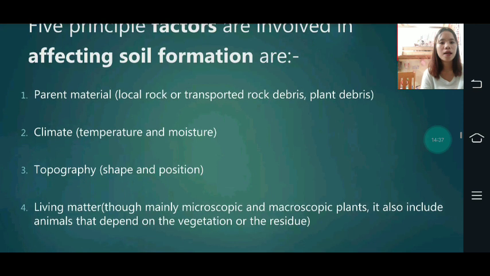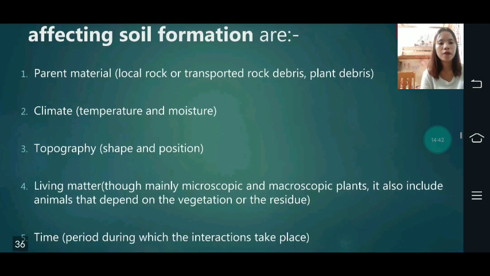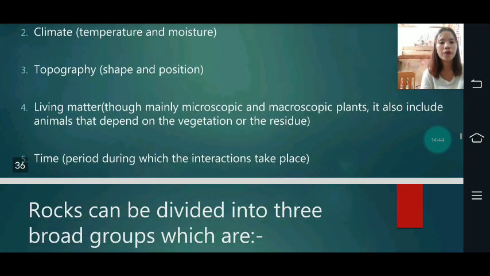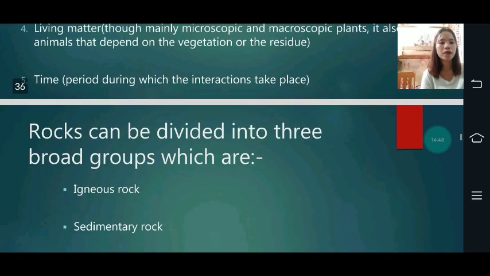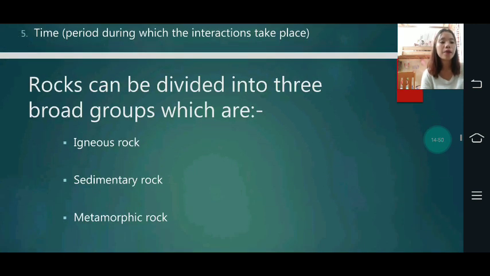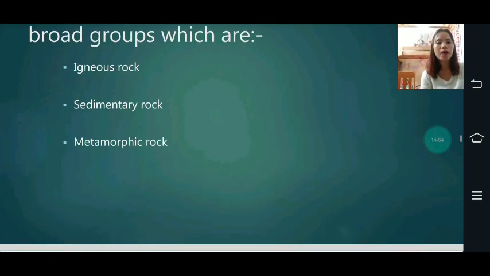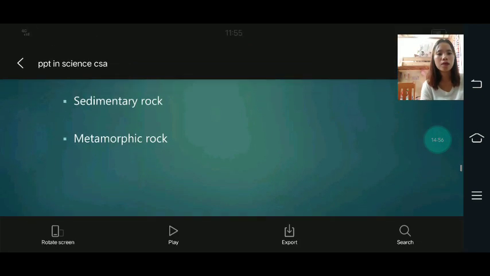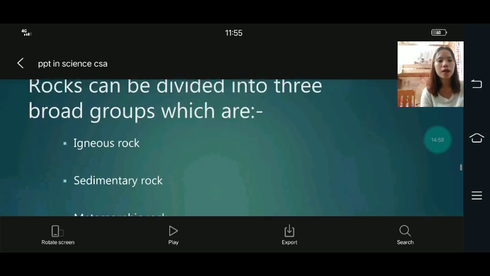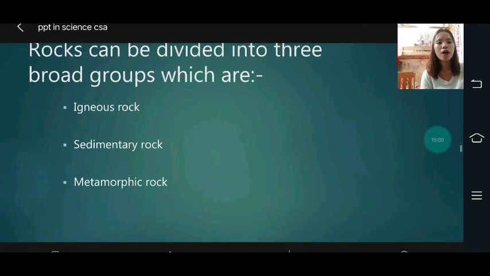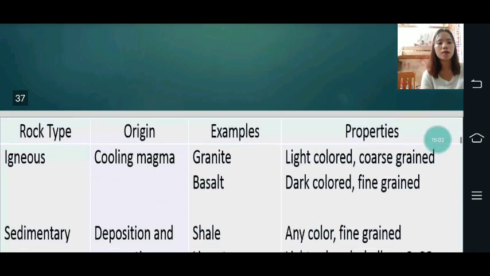The second is climate, temperature. Then the third, topography. Then fourth, living matter. Then fifth, the time period during which the interactions take place. Then rocks can be divided into three broad groups, which are igneous rocks, sedimentary rocks, and metamorphic rocks. Those three broad groups of rocks are very familiar to us.